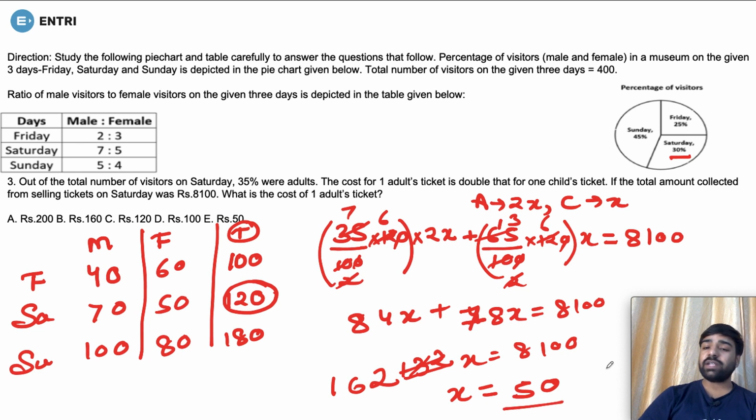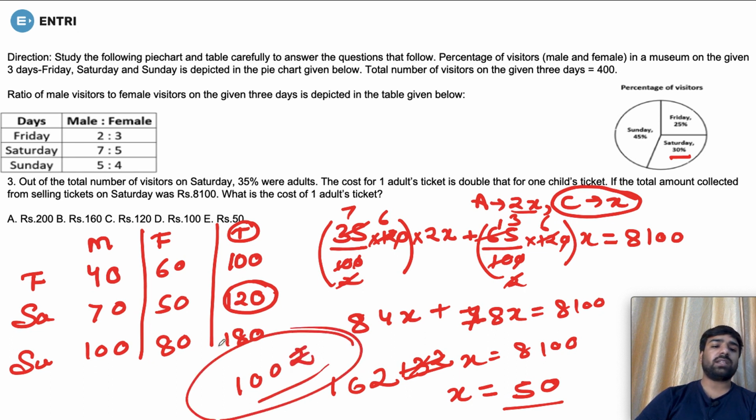Now what did we decide? The children's ticket was x rupees. But we are asked about the cost of one adult ticket, and the adult ticket is 2x. So it would be twice this value. So the adult ticket is going to be 100 rupees. So which is the correct option? The correct option is option number D, because its answer is rupees 100.